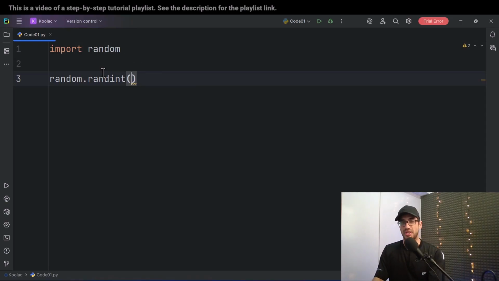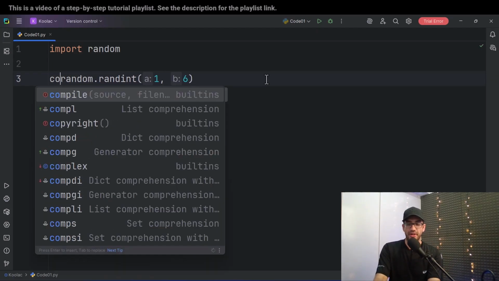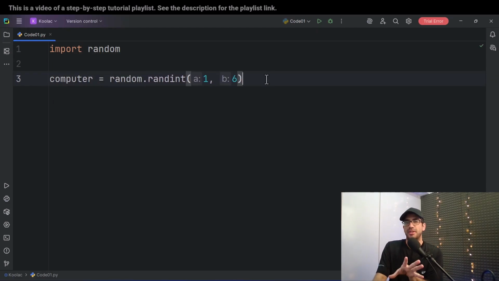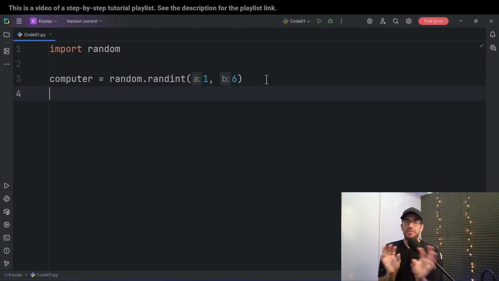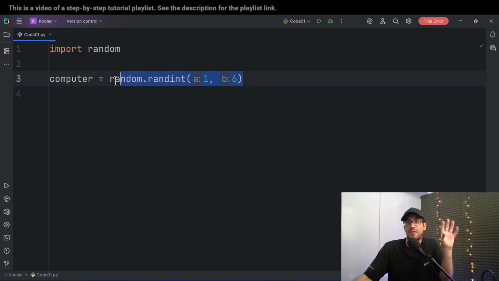And the randint function is going to take two things. So we want to generate a random integer number between 1 to 6. After that, I store this random number in a variable. Suppose that I want to name it computer. Actually, this is the number that the computer is choosing, because as I've told you, suppose that the computer is tossing a dice, and for simulating that, we want to generate a random integer number between 1 to 6. So this is the result of that tossing process. The computer has chosen this number.